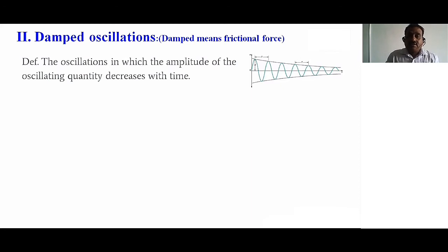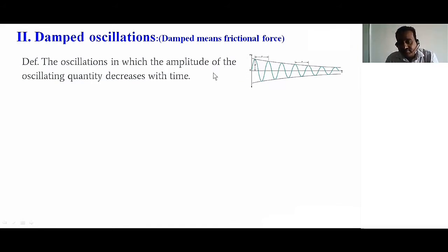The oscillations in which the amplitude or displacement of the oscillating quantity decreases with respect to time. So this is a damped oscillator. That oscillation is called damped oscillations, and that oscillator is called a damped oscillator. Don't confuse.